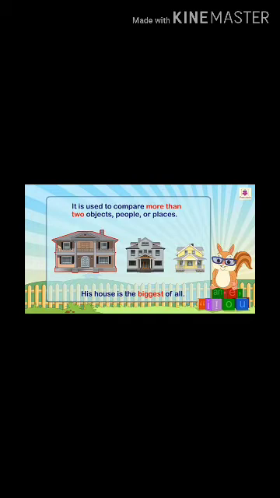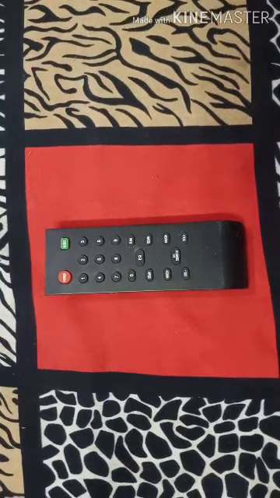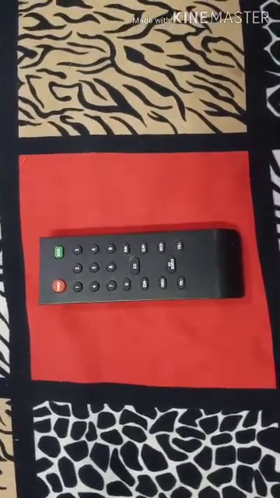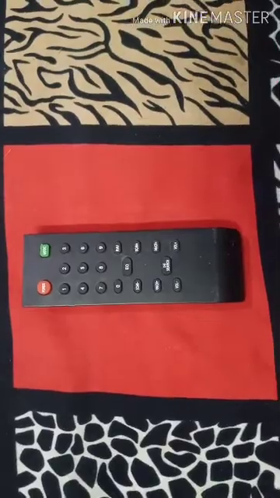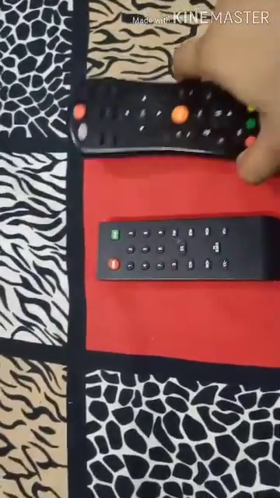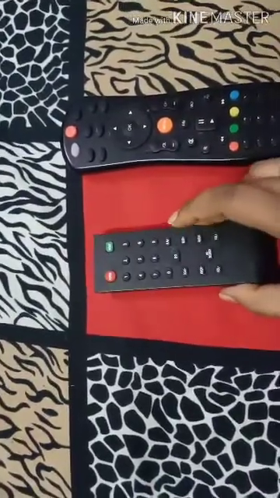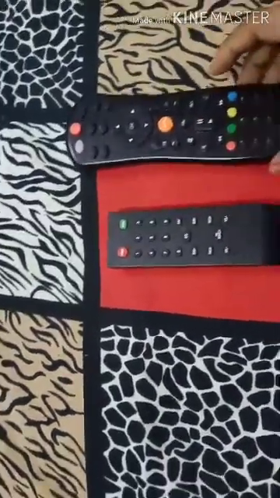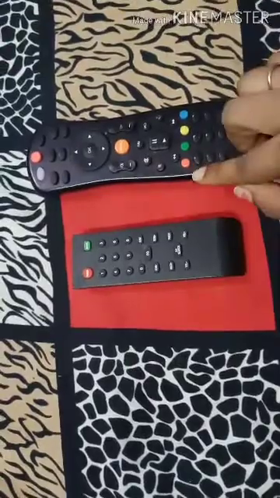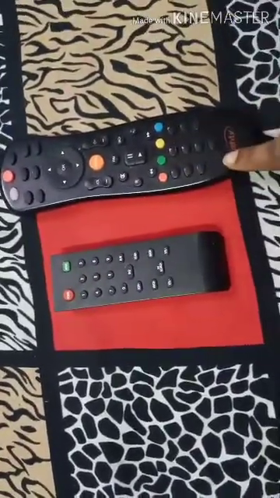So I'm going to tell you more rules about it. First of all, here is the example I am going to give you. What is this? This is a remote. This is a remote, that's a noun, remote. But if I compare this remote to this one, which is the bigger one? This one.